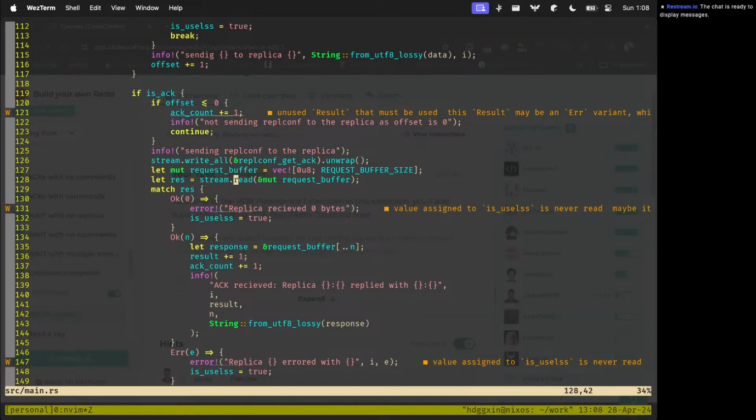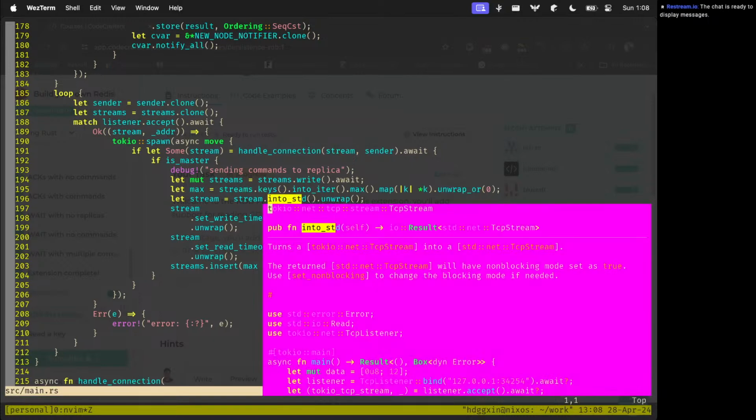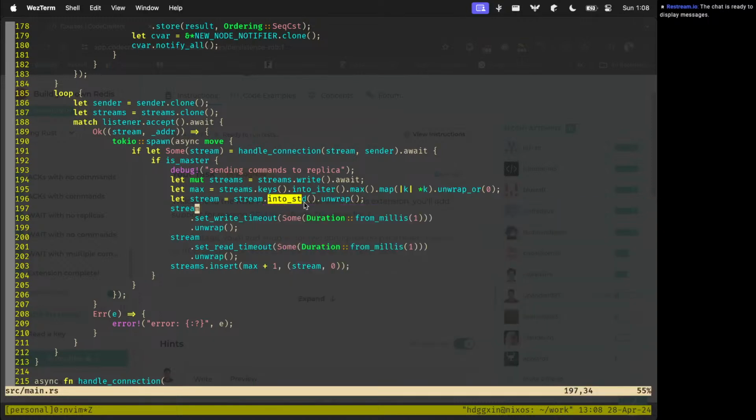First, if I was using std TCP stream, I was getting resource temporarily unavailable, and upon further reading we found out that if you convert a Tokio stream to std TCP stream, it sets no delay. In std, the documentation mentions that set non-blocking will be set to true. So after setting this to false, it was blocking the thread forever.